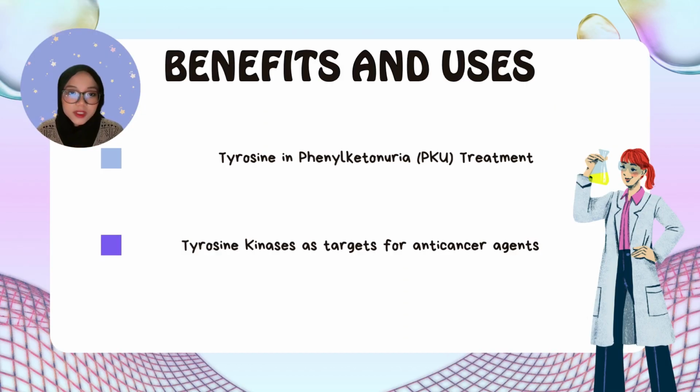For the uses of tyrosine, it can be seen in phenylketonuria treatment, or PKU. Phenylketonuria is a rare metabolic disorder characterized by impaired conversion of phenylalanine, PHE, to tyrosine. If left untreated, the resultant accumulation of excess blood PHE can cause physiological, neurological, and intellectual disabilities. Therapies in PKU treatment are dietary treatment, tetrahydrobiopterin as enzyme enhancement therapy, enzyme therapy, cell-directed therapy, and gene therapy.